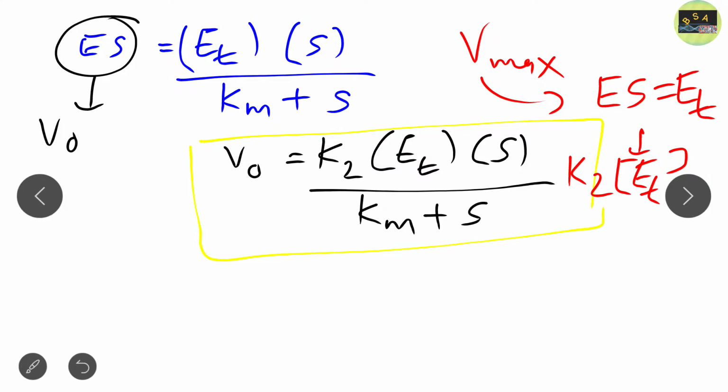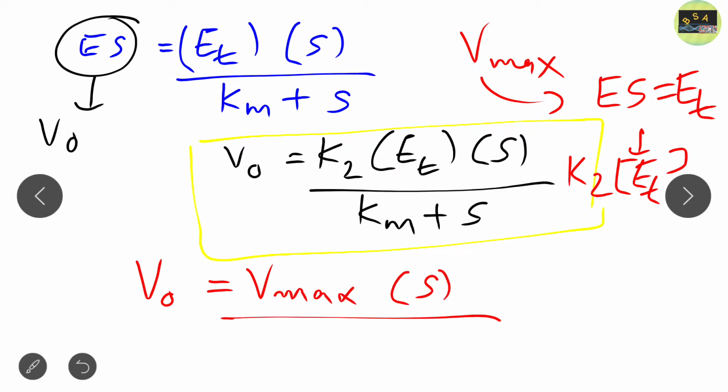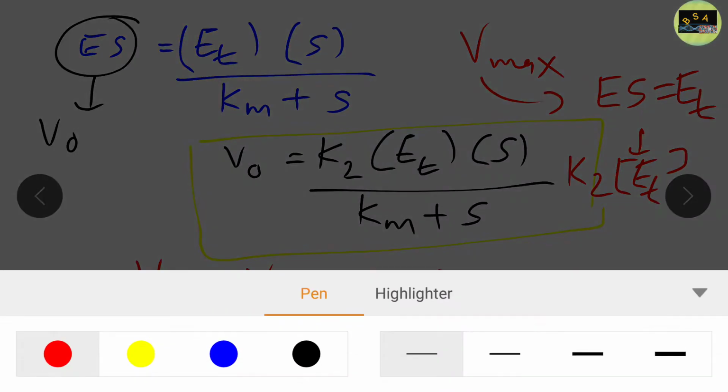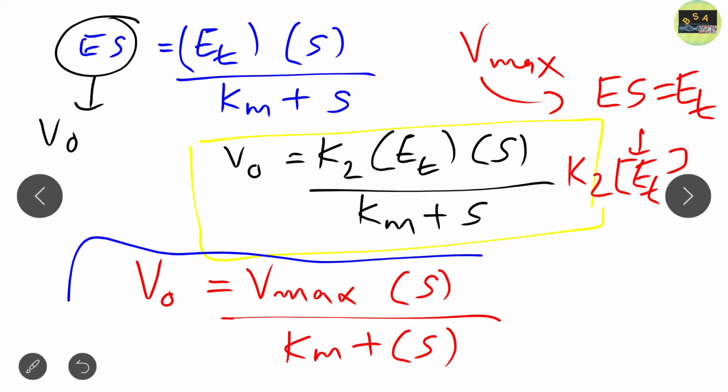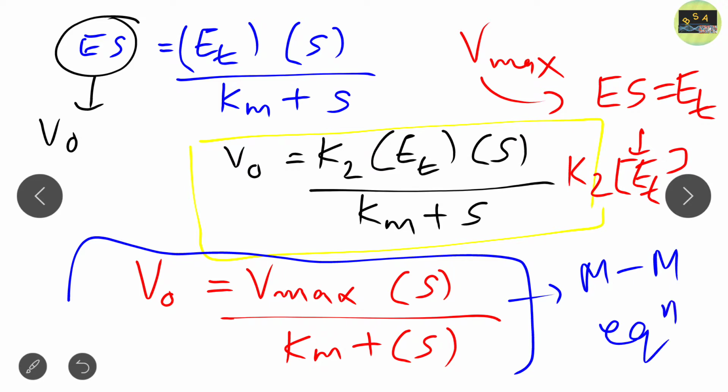So if we shift this equation, it becomes V naught equals Vmax times substrate divided by Km plus substrate. And this equation is known as the Michaelis-Menten equation.